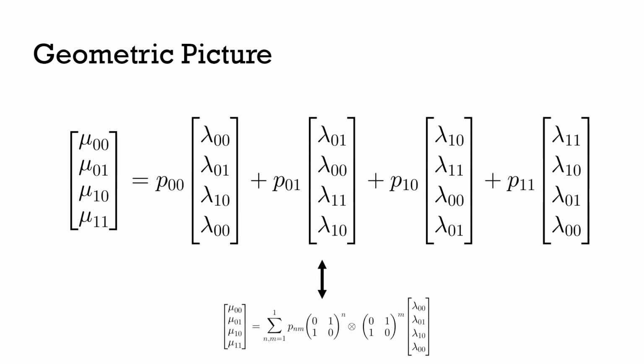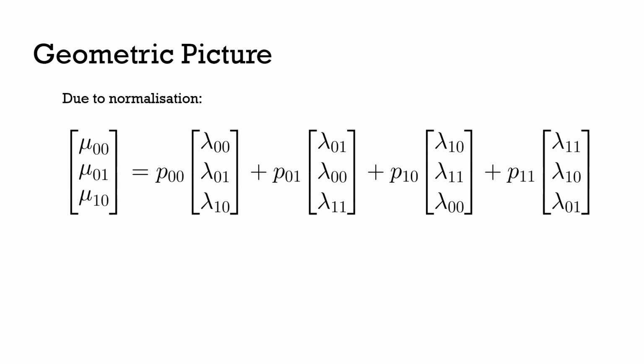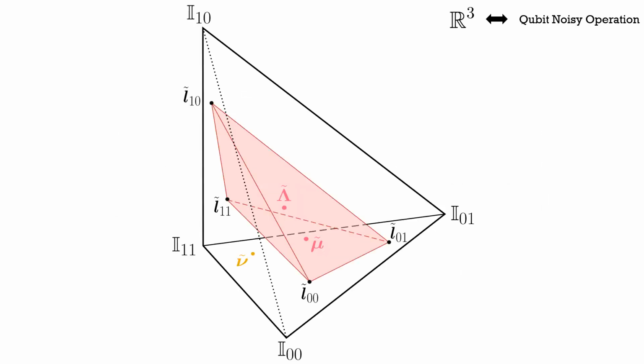So if I write out this convex combination of local permutation matrices acting on these vectors, I can get rid of the final value due to the normalization. And all of these vectors are now three-dimensional vectors of real values. And so I can plot these in some three-dimensional space where each point in this space is some three-dimensional representation of a qubit noisy operation. Okay, and all my unitary channels have some unitary degrees of freedom in my proof. So they all map to this point down here, and then the other outer points of this tetrahedron are the local permutations of that unitary representation.